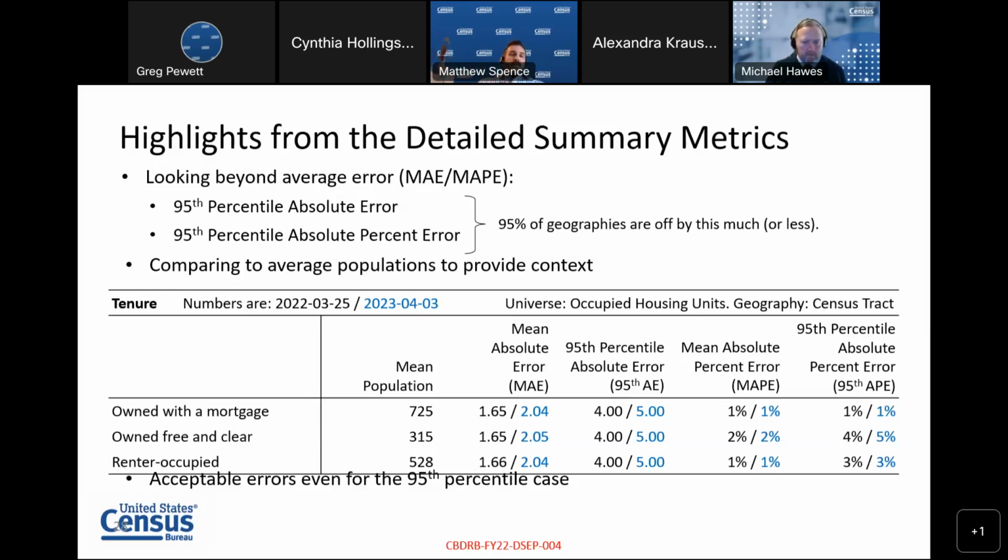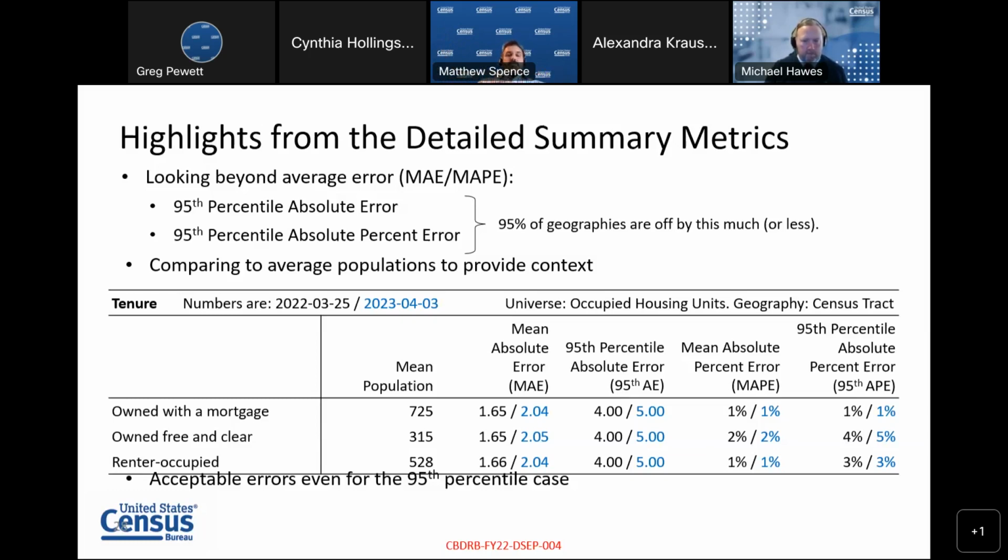The final 2 columns are looking at percent. So the first one, 1%, means that for both the prior and this one, the average census tract had a percent difference of about 1%. So comparing to the published 2010, it was off by about 1%. It's off by about 1% still. And the 95th percentile is again off by about 1%. Either way, whether you're before, the prior or now.